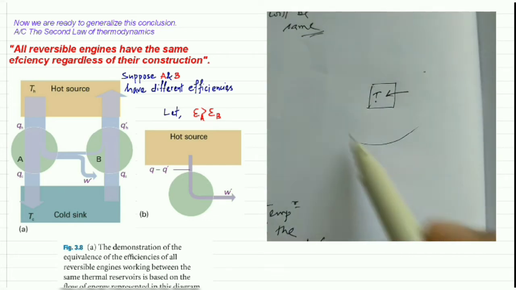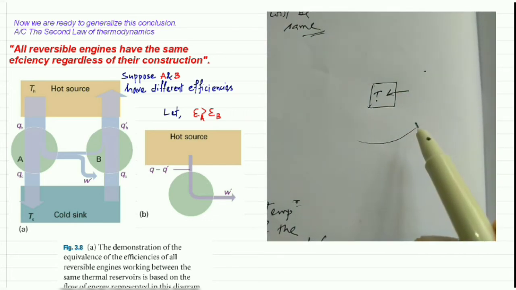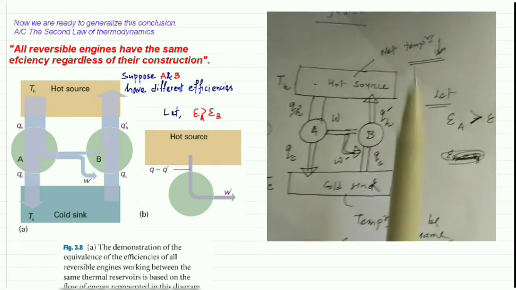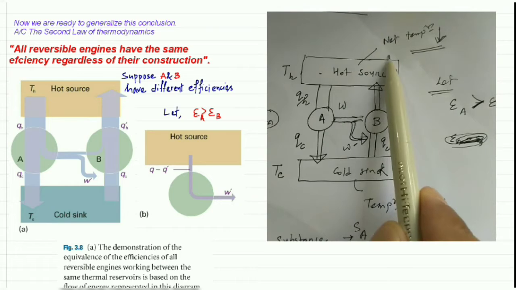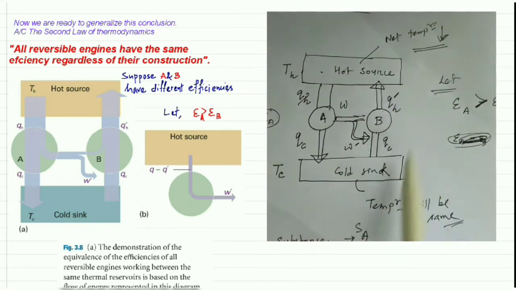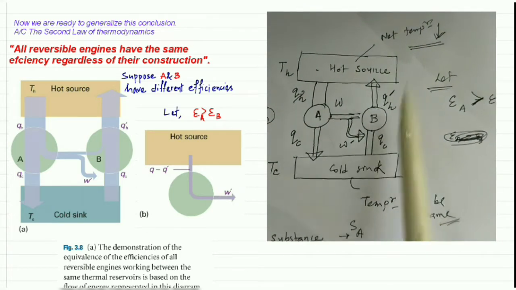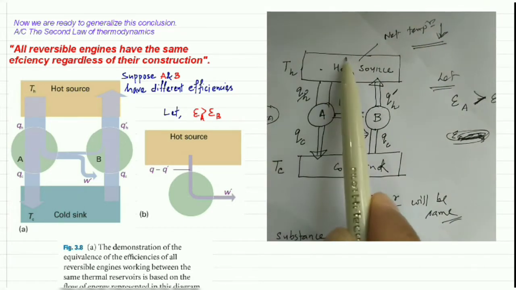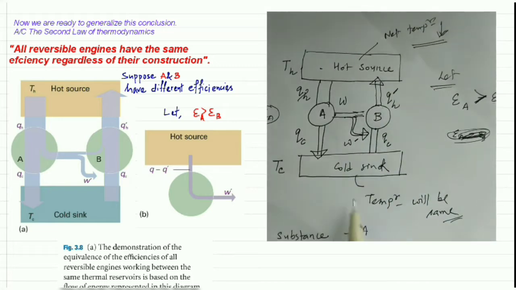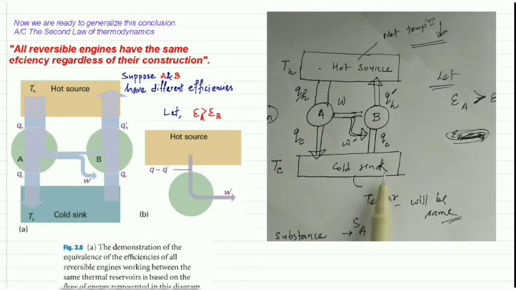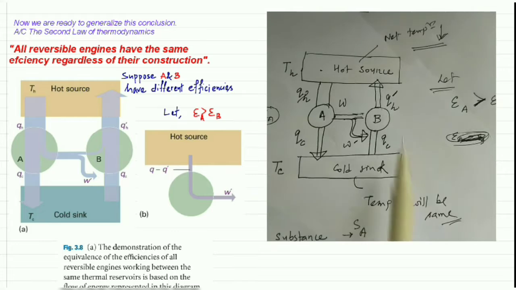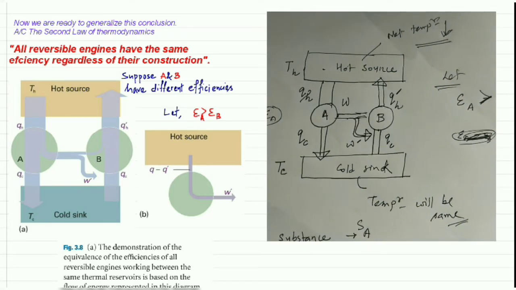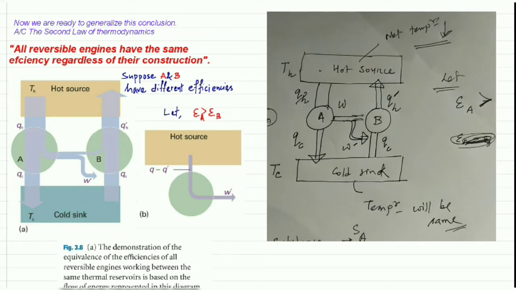So if the temperature of the source decreases, then the temperature of the cold sink should increase by the same amount to satisfy the second law of thermodynamics.